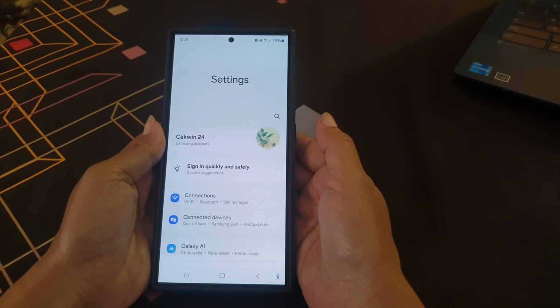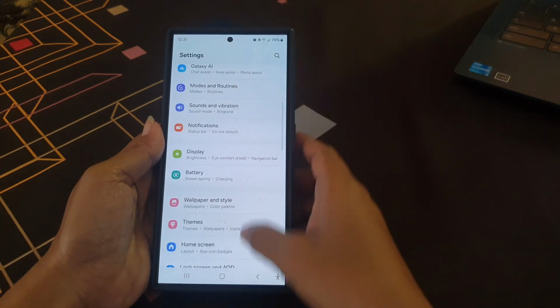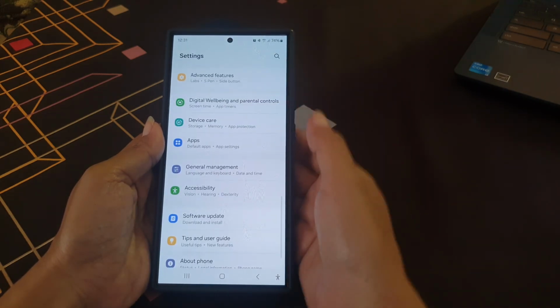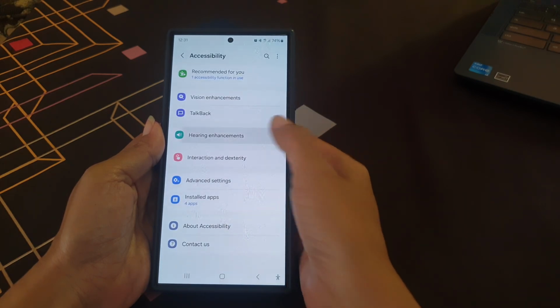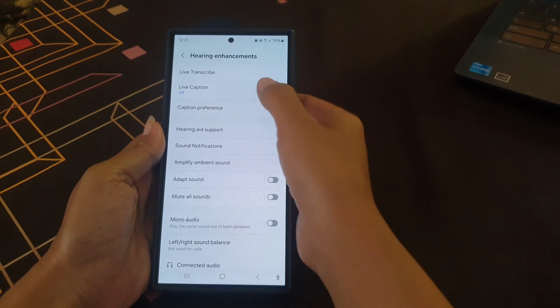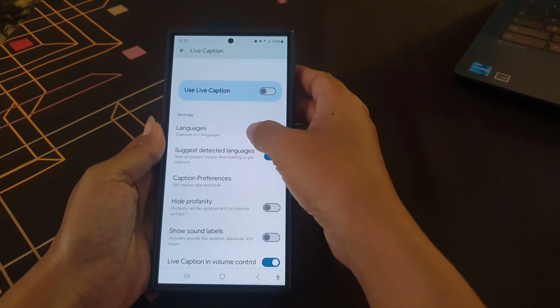Scroll down the screen to find accessibility. Tap accessibility and then tap hearing enhancement. Tap live caption. Scroll down the screen.